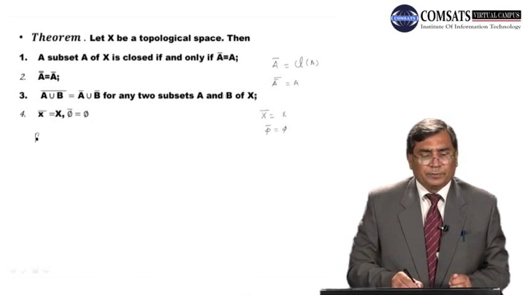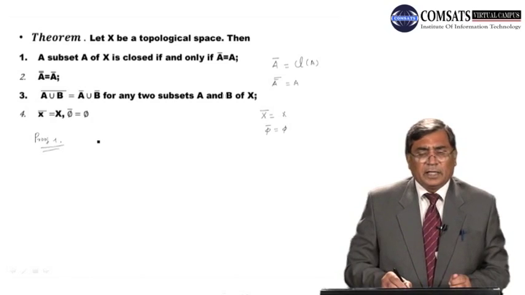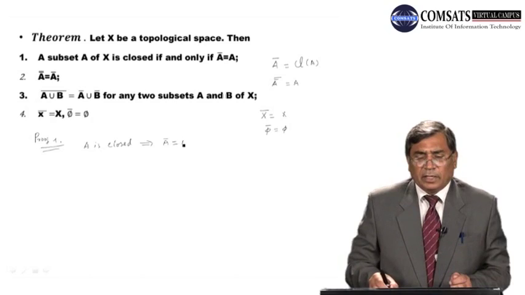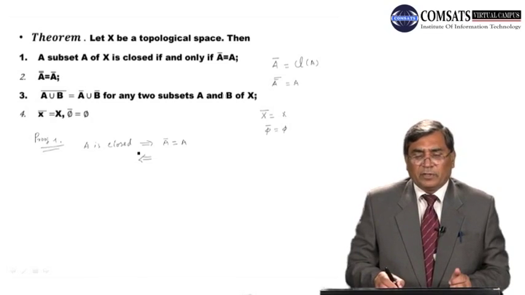So proof of the theorem 1, that is a subset A of X is closed if and only if closure of A is equal to A. So here, my dear students, it is given that A is closed implies that closure of A is equal to A, and again its converse, that is closure of A is equal to A, then A is closed. So this is an if and only if statement.